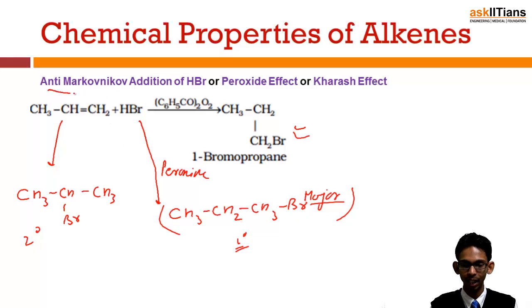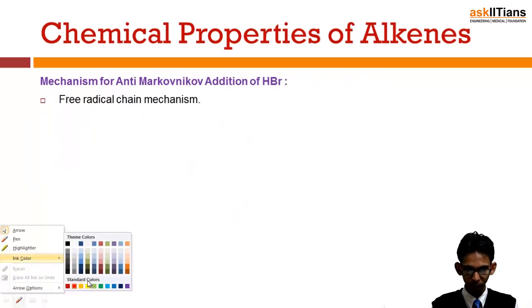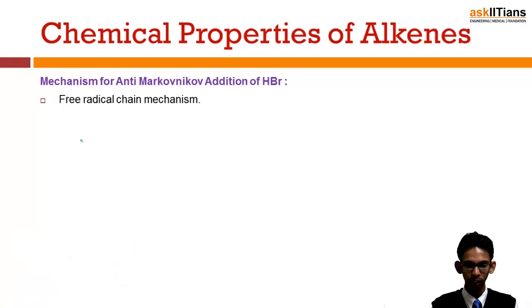That's why it is known as anti-Markovnikov addition, also the peroxide effect or Kharash effect. Let's try to find out why this happens. It can be found out only on the basis of its mechanism, and this reaction actually follows a free radical mechanism. Whatever we have added, the peroxide is the key factor here. It is this C6H5O.